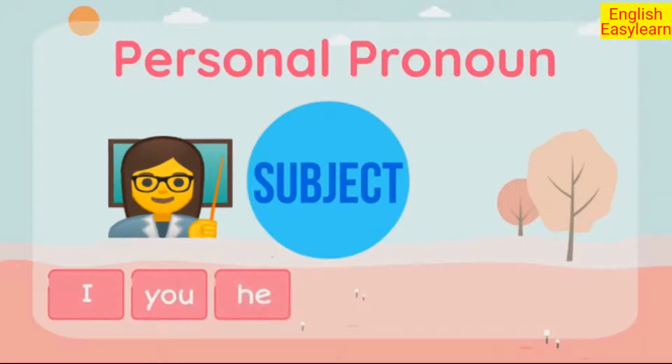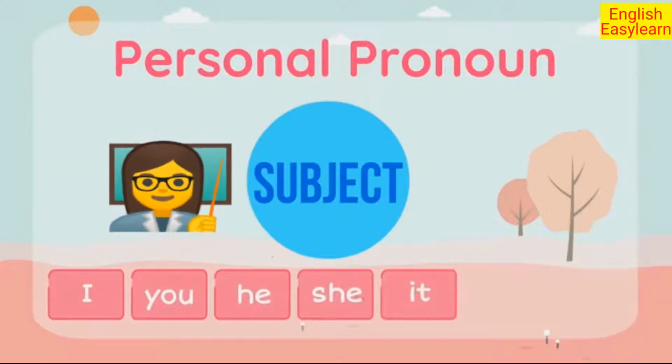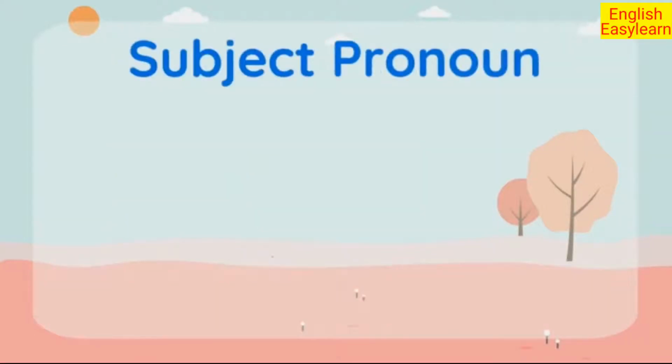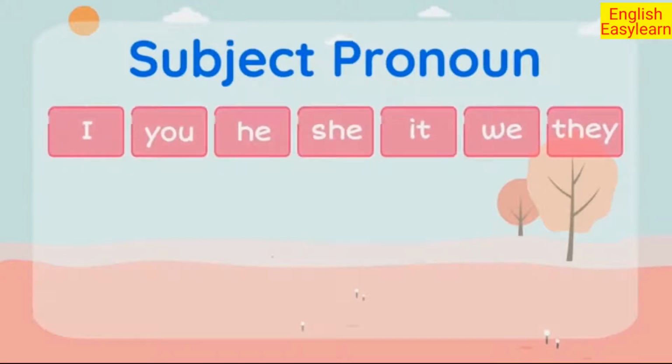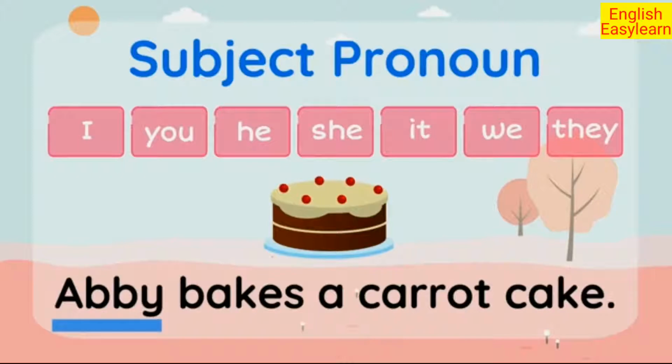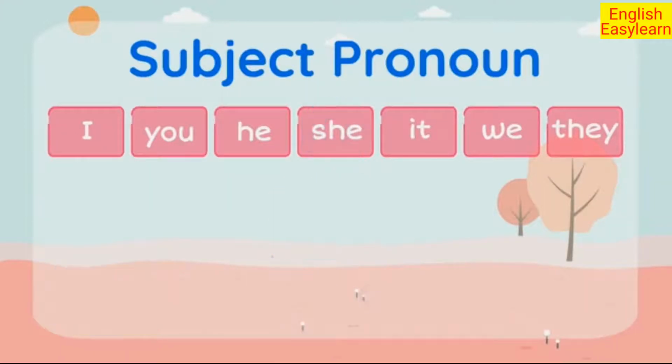I, you, he, she, it, we, they. A subject pronoun usually comes at the beginning of a sentence and does the action in the sentence. Abby bakes a carrot cake. In this sentence, Abby is the noun. More specifically, it is a proper noun. What should we replace Abby with? Abby is a girl, so we are going to replace it with the word she. She bakes a carrot cake.